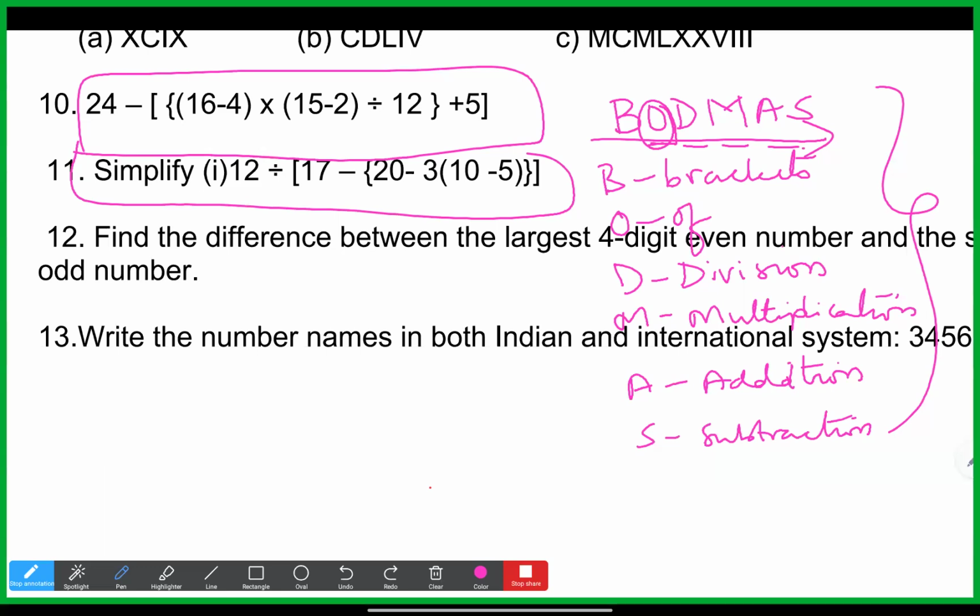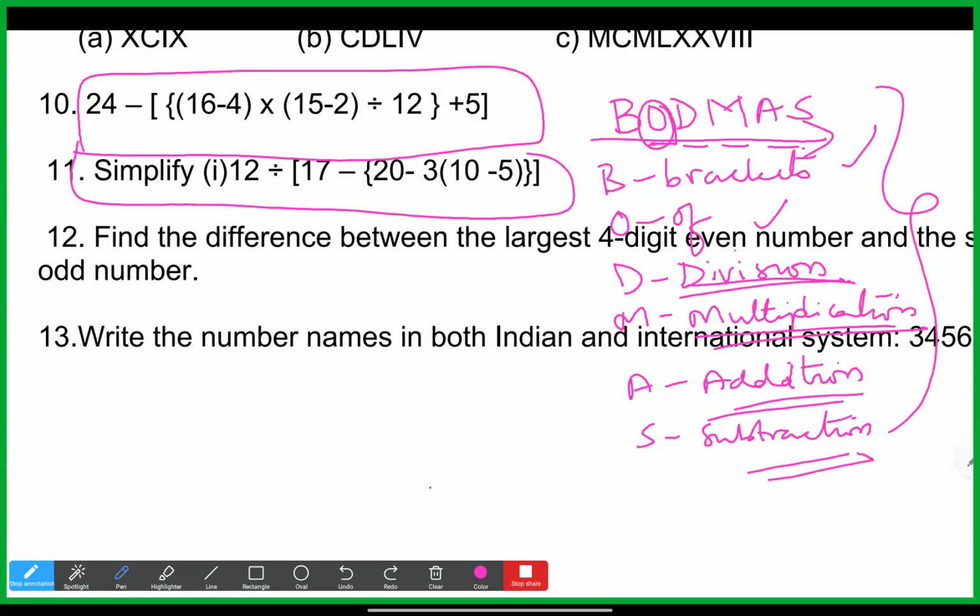After finishing the brackets, if there is an OF, you just change that OF to a multiplication symbol. In these two questions, OF is not given. Then, after of, you go for division. Then multiplication, then addition, then subtraction.